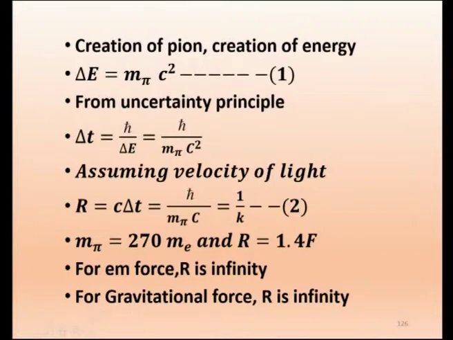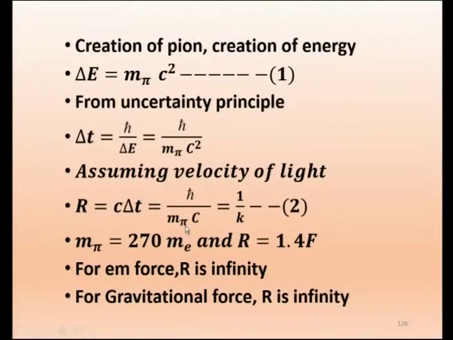Similarly, for the gravitational force, the range is infinity. How can this be infinity? Instead of m pi, we put the mass of the graviton for the gravitational force, and the mass of the graviton must be 0, only then we get R equal to infinity. That is the theoretical assumption. Galaxies are getting attracted towards one another, and the Earth is attracted towards the Sun.